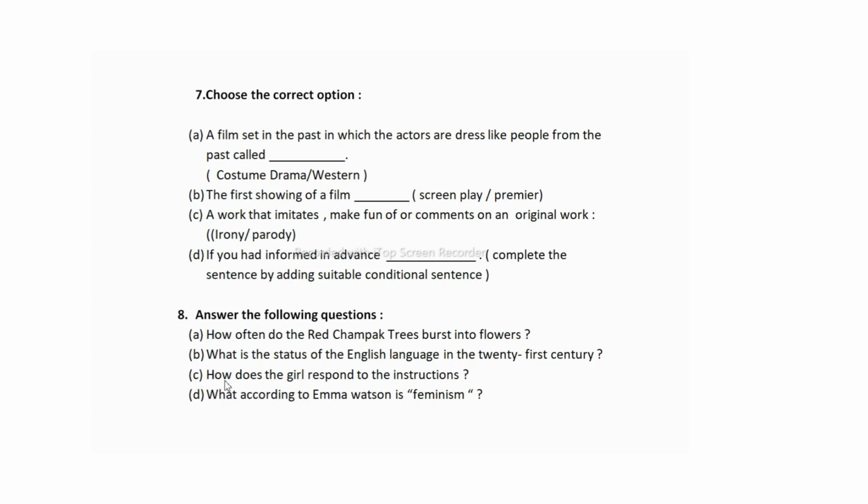Now the third question is, how does the girl respond to the instruction? This question is from unit 2, the poem Girl, written by Jamaica Kincaid. Here in this poem, the girl's mother wants her daughter to become a perfect woman in the eyes of the society. But the girl only speaks 2 times in the prose poem. Once to defend herself for not singing a popular song at school, another time when she says that the baker won't allow her to touch the bread and squeeze it. So in a way we can infer the meaning that she never responds and probably feels dominated.